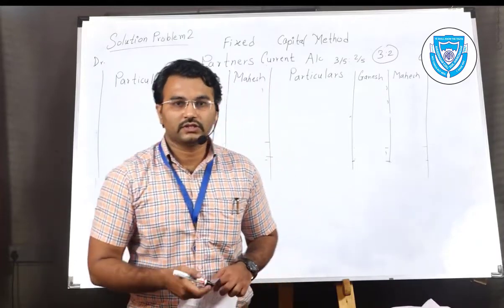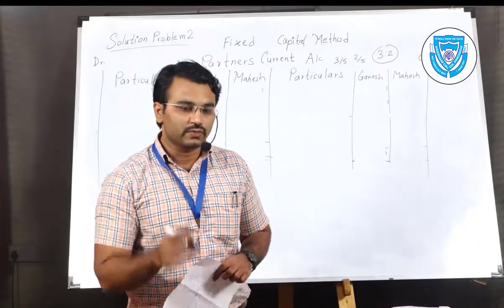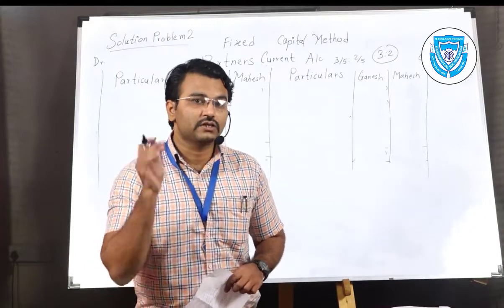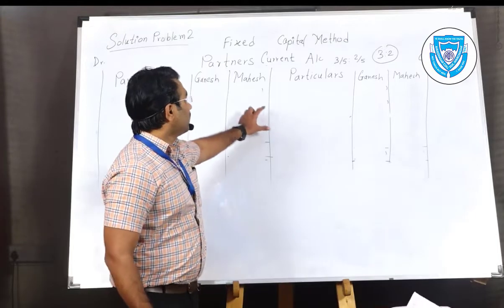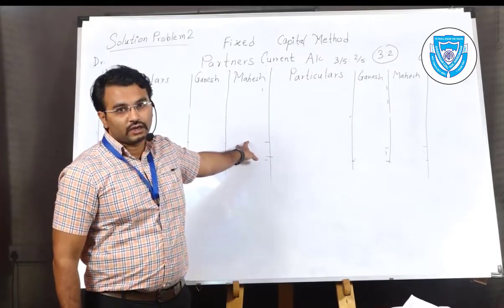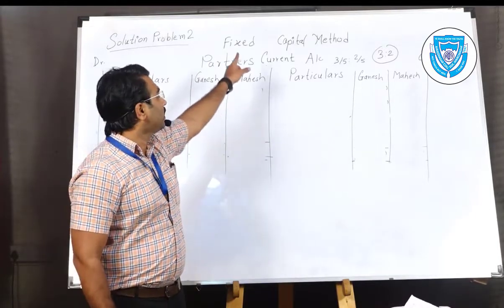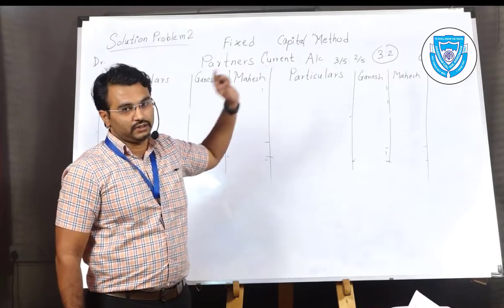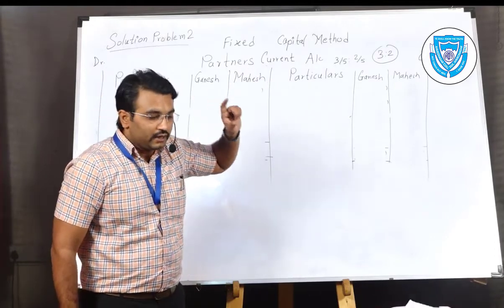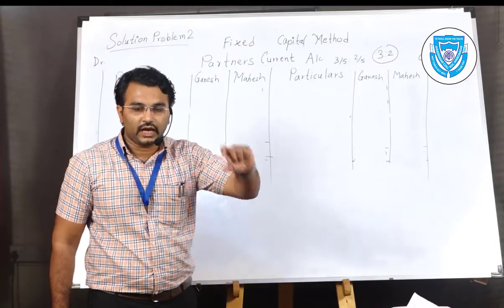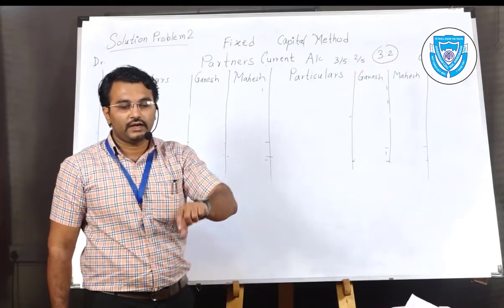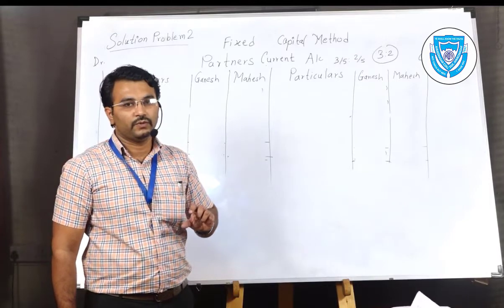Remember that these postings, these adjustments, will be effected in the current account only under the fixed capital method. Under the fixed capital method, in the capital account only capital balances and additional capital will be posted.